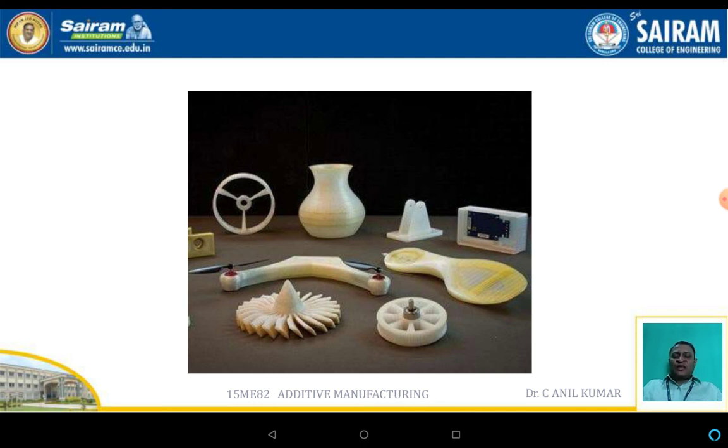These can also be fabricated very easily, and if there is any design change in the components, it can be done very easily using additive manufacturing. But in conventional manufacturing it is very difficult to go for a change because of the tooling.